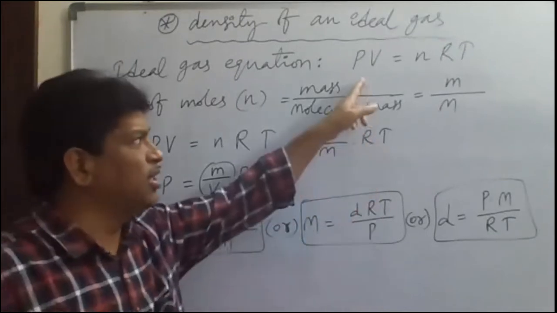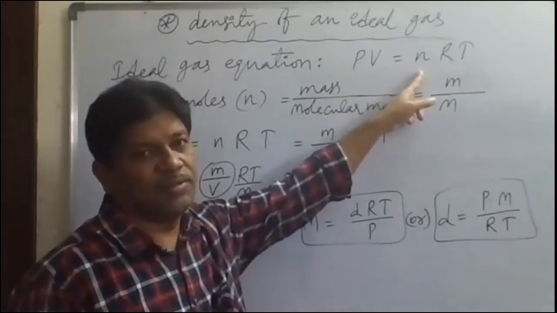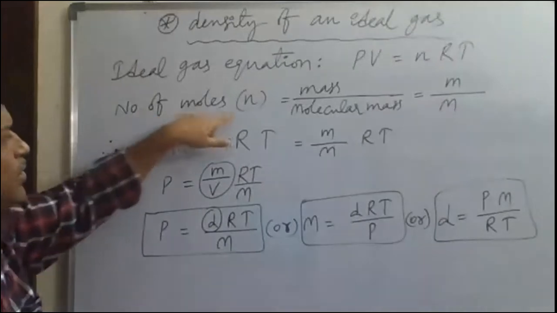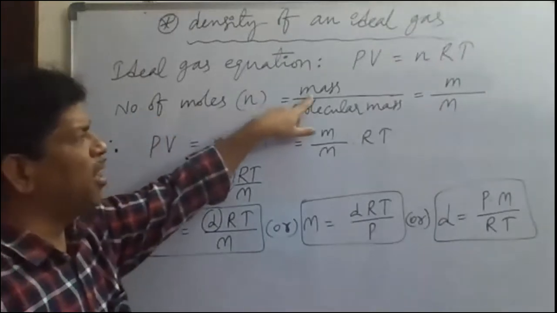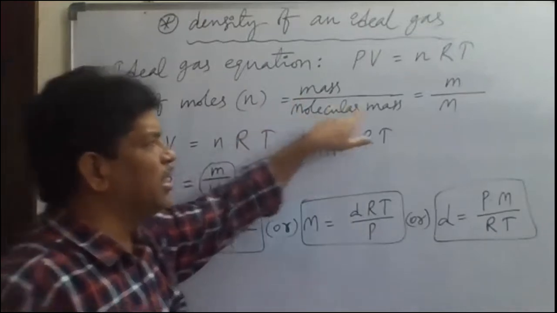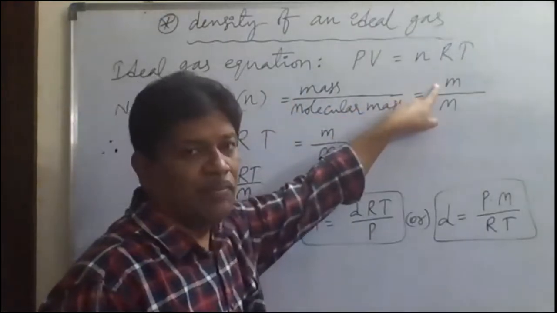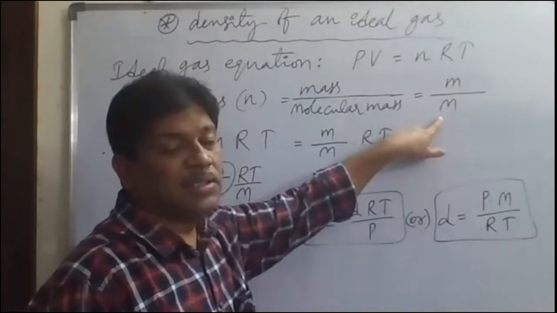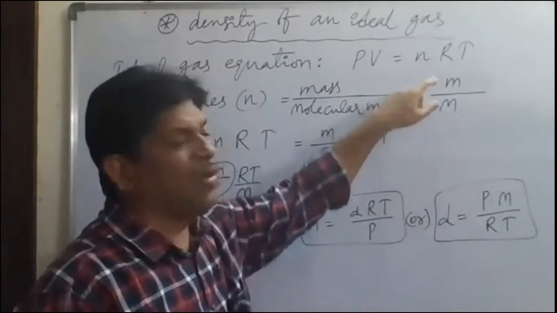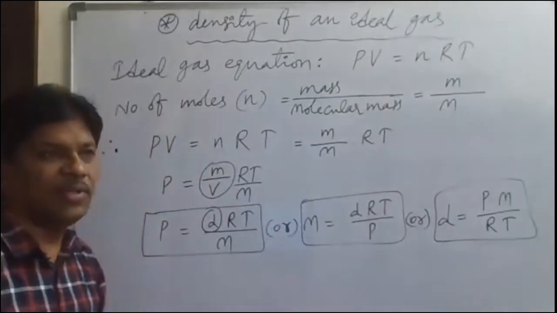So this equation is PV is equal to nRT. Now from this equation, the number of moles formula: n is equal to given mass by gram molecular mass. Mass is given by small m and molecular mass is given by capital M. Capital M is the molecular weight of the gas and small m is the mass of the gas, the given mass of the gas.